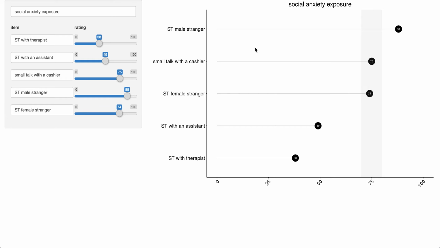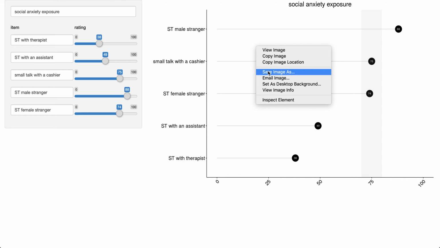As with all the apps, you can right-click on the plot to save the image, either for your records or to share with them.